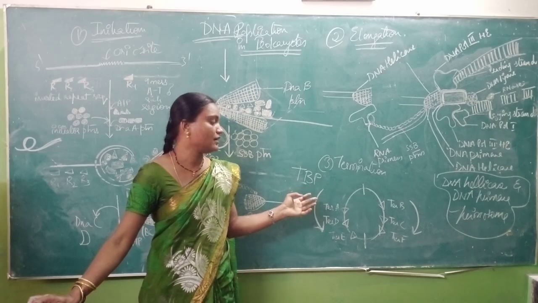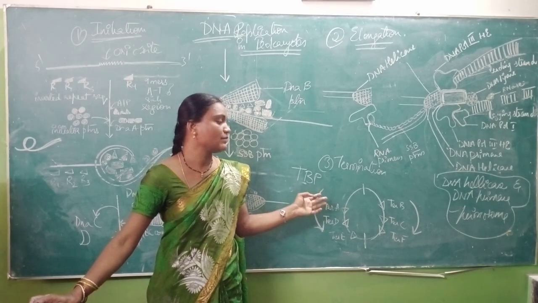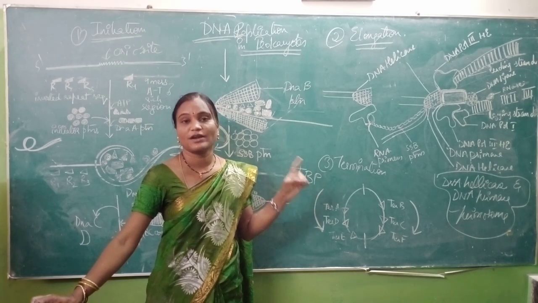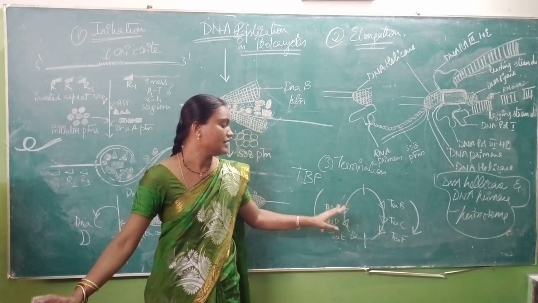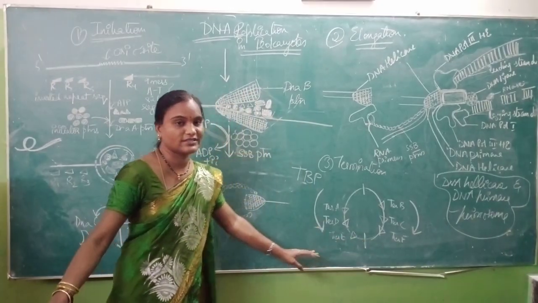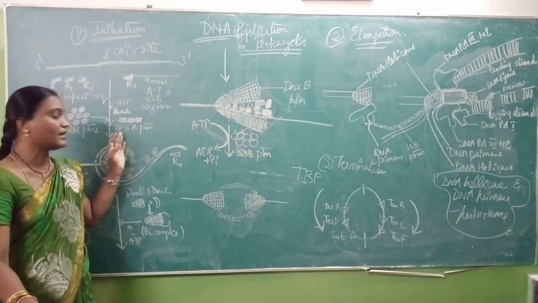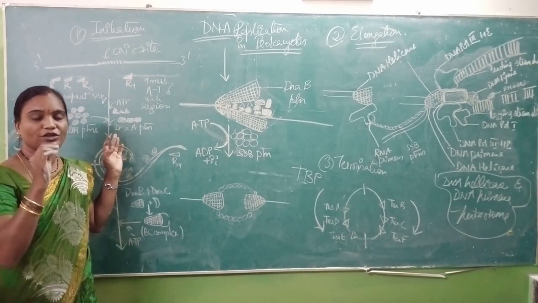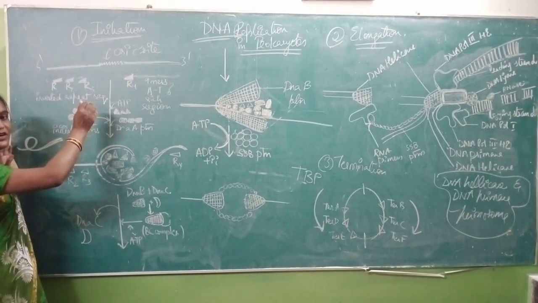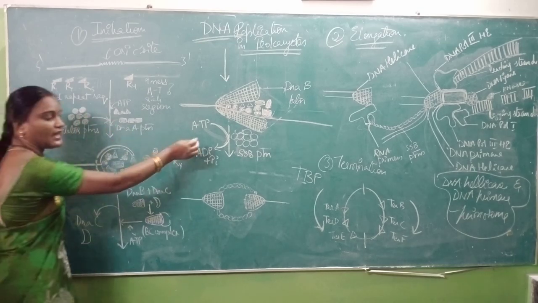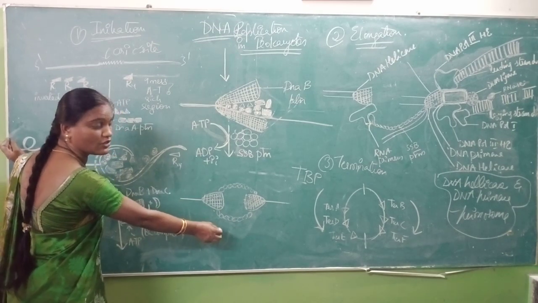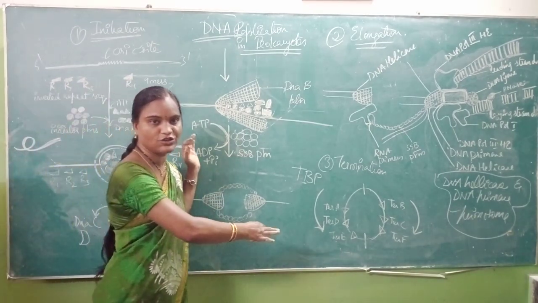Coming to termination of DNA replication, it is carried out by TBP proteins, that is TER binding proteins, from both the clockwise and anti-clockwise directions. TER ADE acts in the anti-clockwise direction and TER BCF acts in the clockwise direction. Once again I am repeating, there are different important points that you should remember. In initiation, first is recognition of the ORI site, next capture of DNA proteins, then formation of the replication bubble, and formation of the replication eye. So this is the initiation of DNA replication.